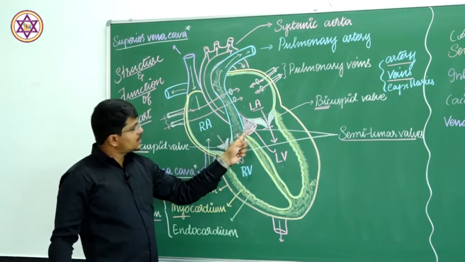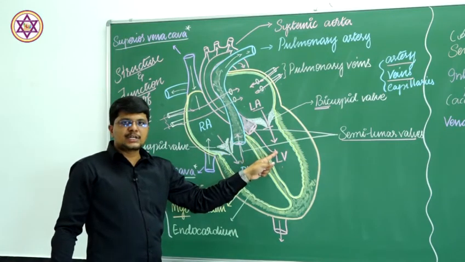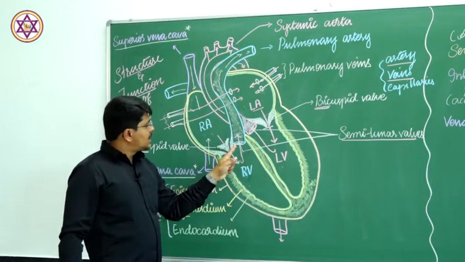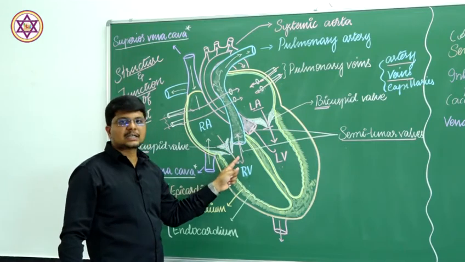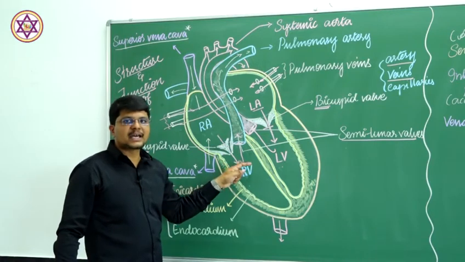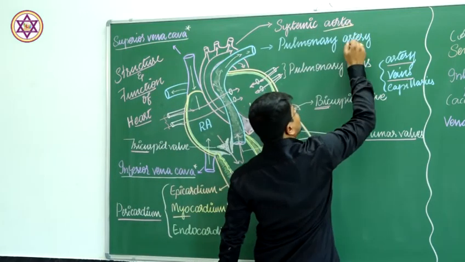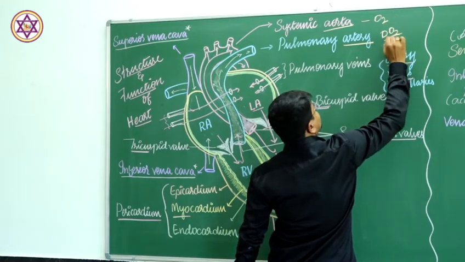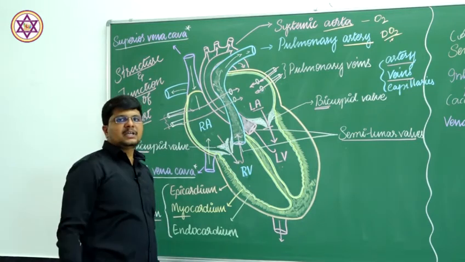First, the aorta is nothing but an artery which carries oxygenated blood away from the heart to all the body parts. The pulmonary artery carries deoxygenated blood from the heart. Not always does the artery carry oxygenated blood. The deoxygenated blood is carried out of the heart to the lungs by the pulmonary artery. The aorta carries oxygenated blood, and this one carries deoxygenated blood. The function of the artery is to carry blood away from the heart.